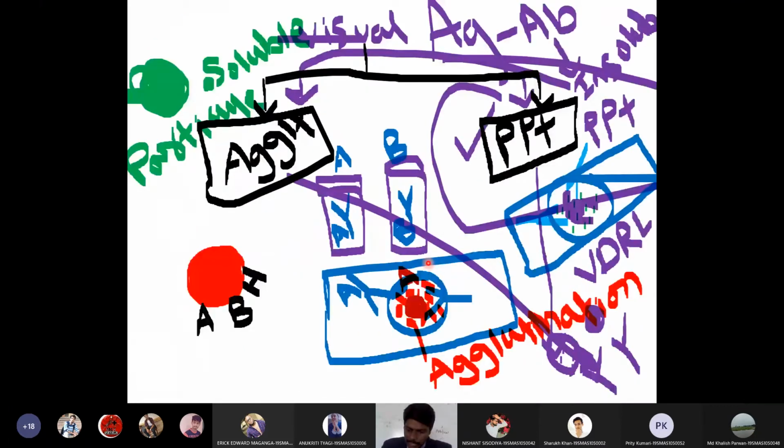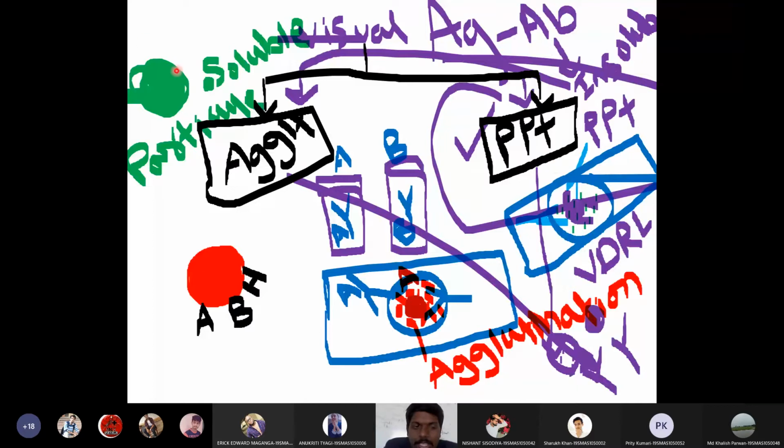Then I discussed the reactions. Typically, when an antigen binds with an antibody, we get two types of reactions. Either we get an agglutination reaction or we get a precipitation reaction. So what is the difference between agglutination reaction and precipitation reaction? In order to understand these two,